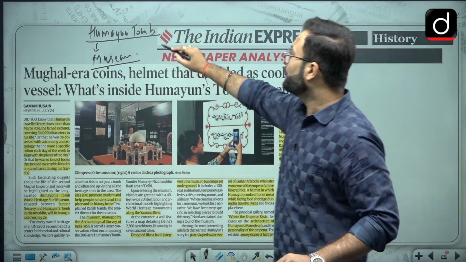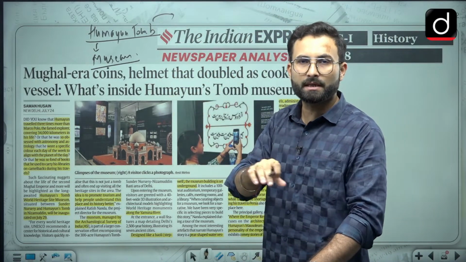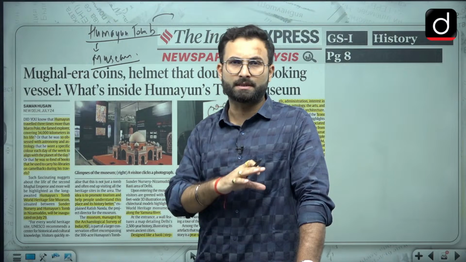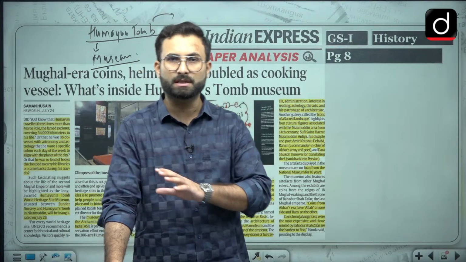Second thing is, the Humayun tomb is in the Nizamuddin area. You know that the Sufi Saint Nizamuddin was there, and when he died, there was the Dargah of Nizamuddin Aulia. In the vicinity of that Dargah, you will see various tombs, because it is believed that being buried in the vicinity of a Sufi saint is auspicious for those buried there. That is why in the Mehroli area or the Nizamuddin area, there are various graves.